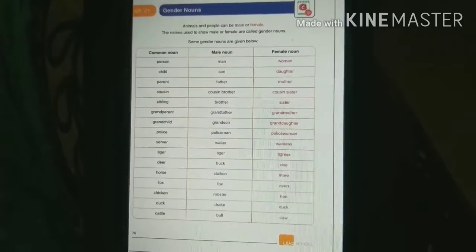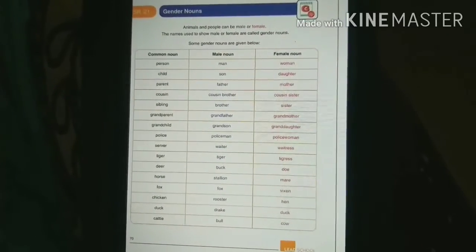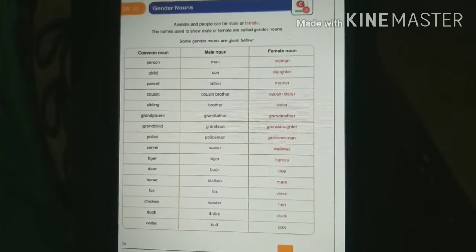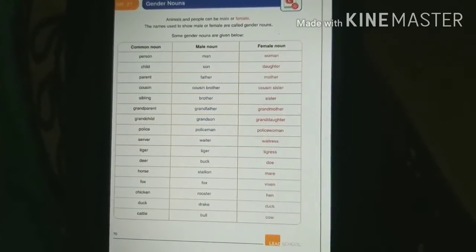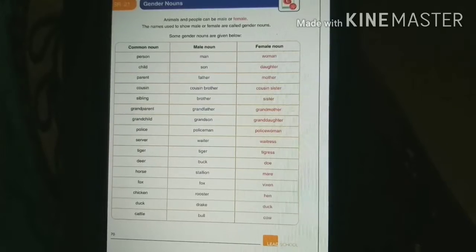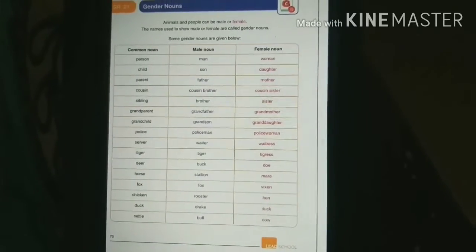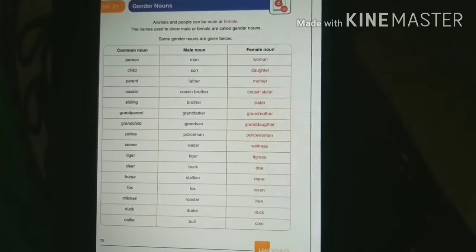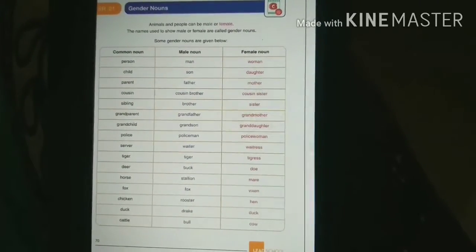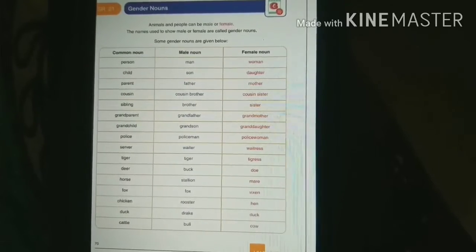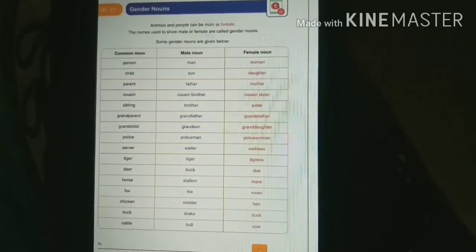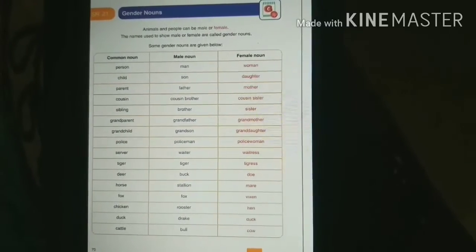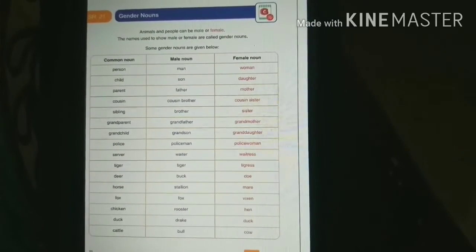Here in your book at page number 21, you have been given a few examples of gender nouns. For example, a child has two nouns: the male noun is son and the female noun is daughter. For parent we say father and mother. For police we say policeman and policewoman. For horse we say stallion and mare. For fox we say fox and vixen.